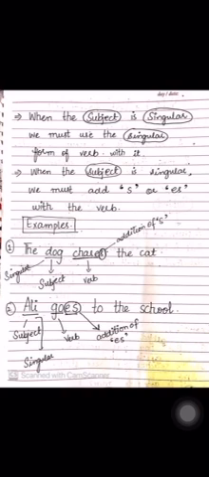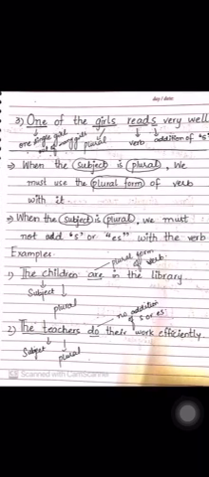Now number 3, one of the girls reads very well. Now one is basically the girl, one single girl out of many girls. Over here girls are plural, and out of those, one girl reads very well. That is why we have added s with its verb, right? Because out of so many girls, only one reads very well. So we have added s.